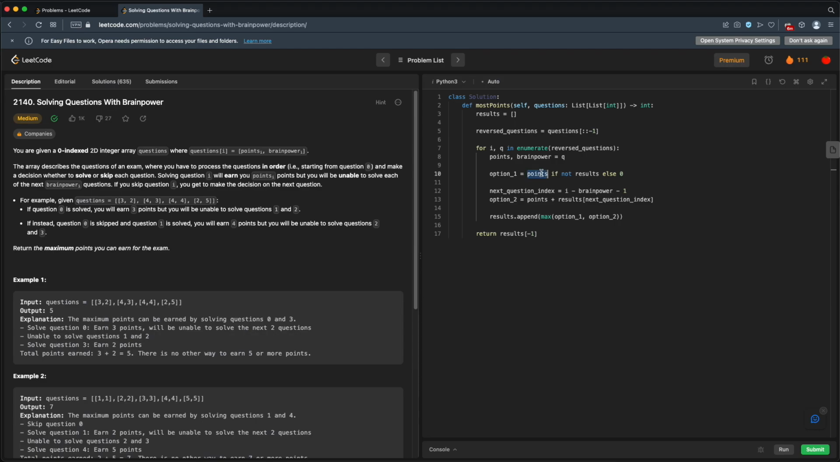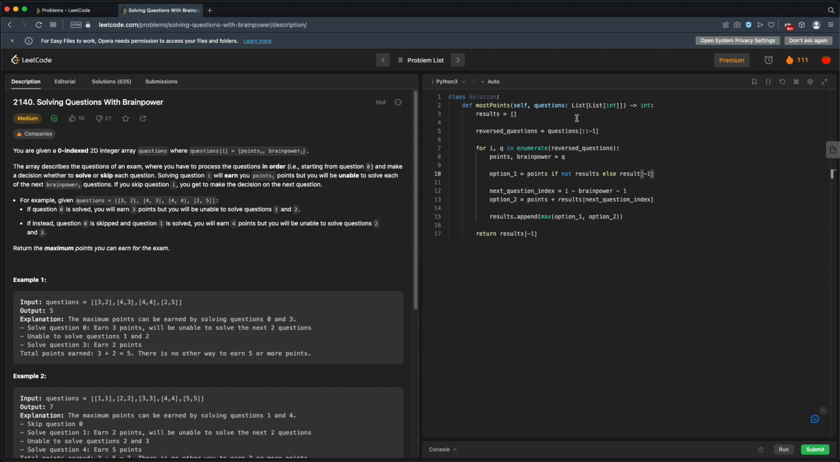So now we can just grab the points from this question. We grab the points from this question if we don't have any results. Otherwise, I think I got this wrong. Otherwise, we can take whatever we had in our results at this index -1, or whatever's at the last question we did.